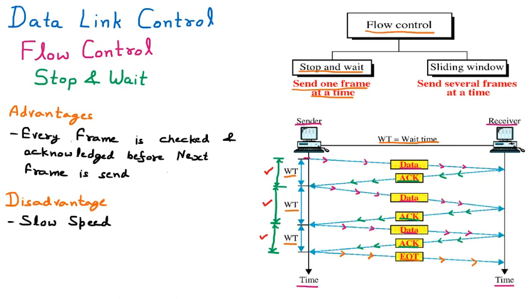So we have learned in the stop and wait protocol that we send the data, and until we get the acknowledgement we wait for that specific time. The positive thing is that we get every packet acknowledged, but the negative thing is that we have to wait. In that waiting time, we could send more packets to achieve faster communication. So that is all about the stop and wait protocol.